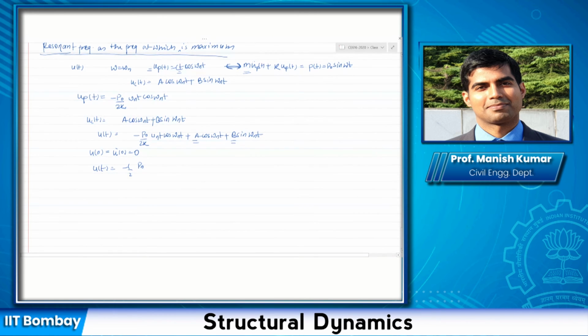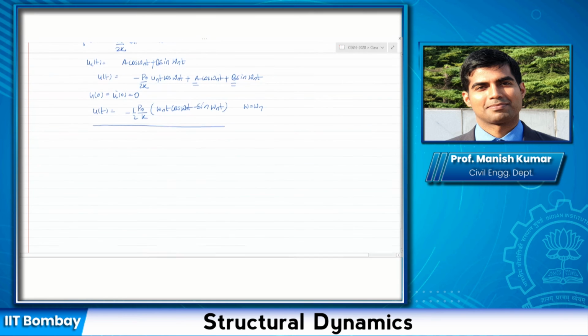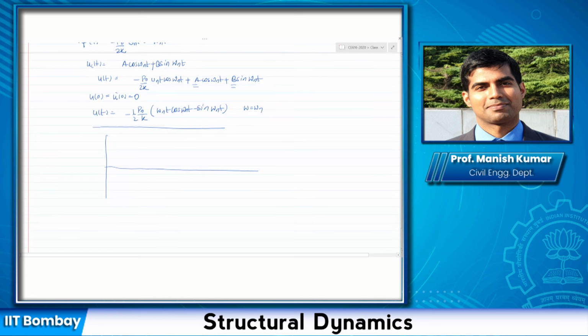this is k here. So this is the displacement. This is the displacement response for the case when you have omega equal to omega n. If you try to plot this, you can use MATLAB or any other software. You will see that the R d that we had initially obtained as 1 minus omega by omega n square is not valid anymore, because now I get this response. There is no R d here.